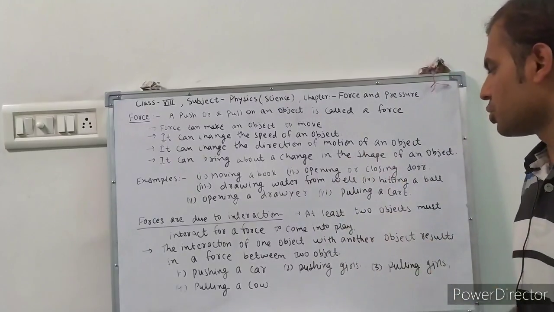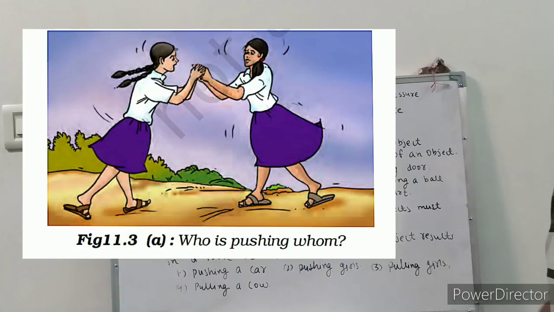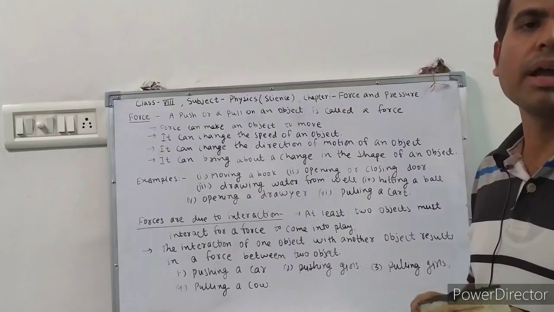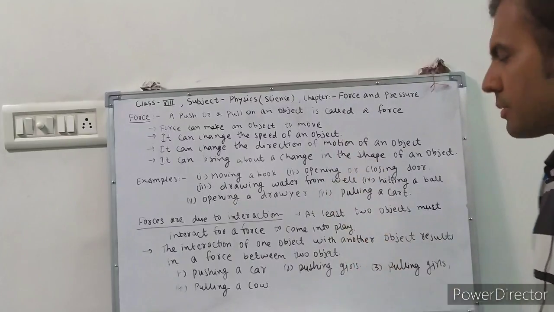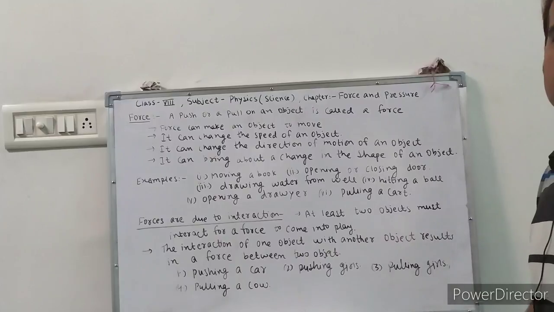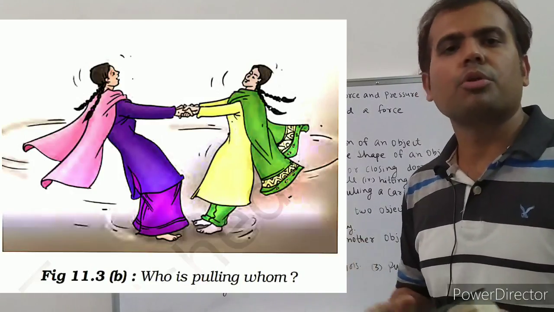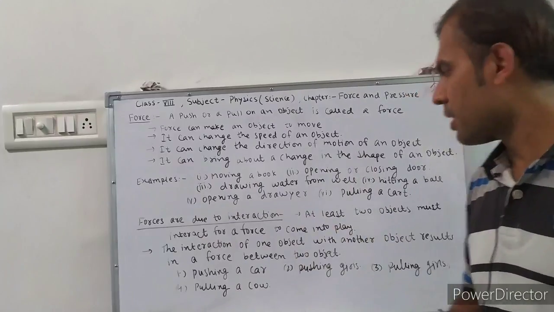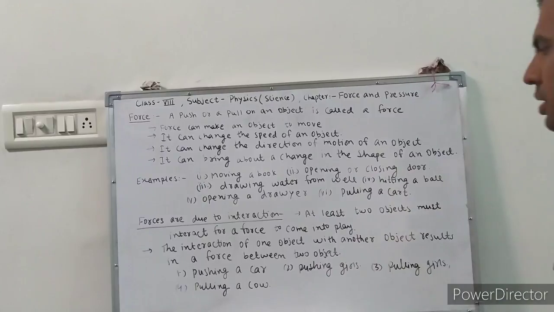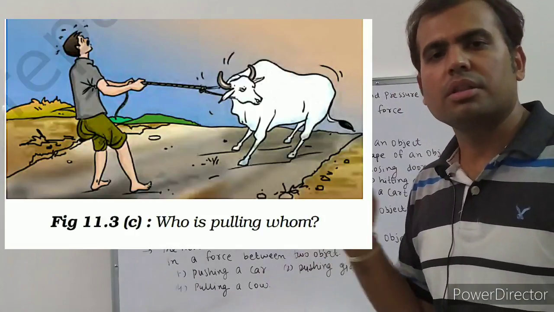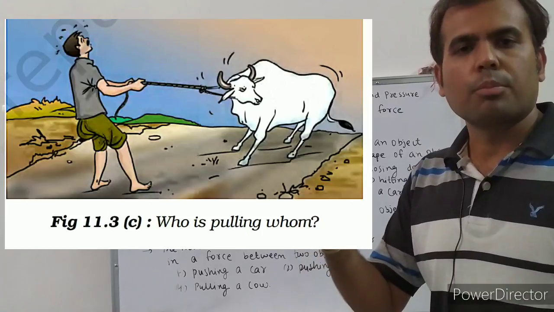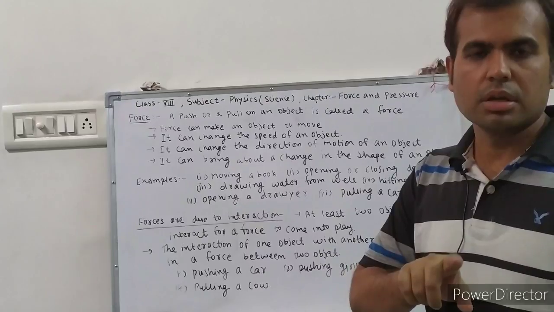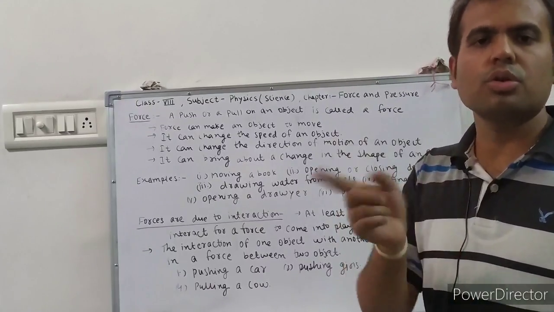Now second example, pushing girls. In this figure, two girls are pushing each other. So forces are applied to each girl. Understand? Pulling girls. In this figure, girls are pulling each other. So force is applied to each girl in the opposite direction. Pulling a cow. In this figure, a man is pulling a cow. So the cow and man are both two objects and they are applying a force to each other.